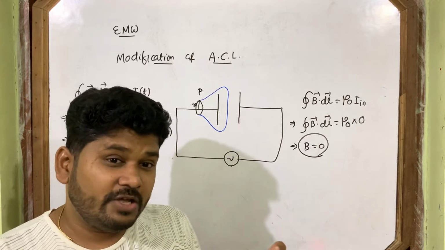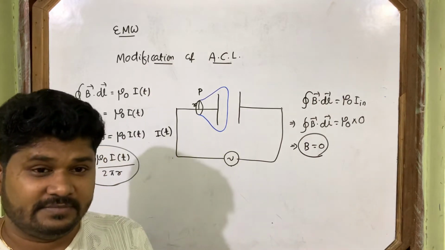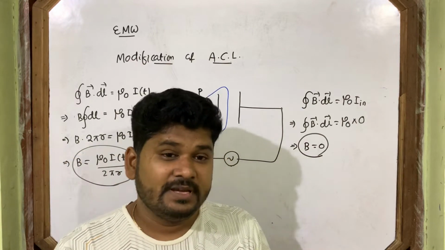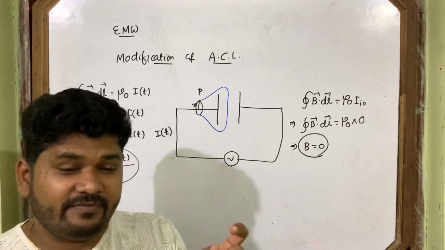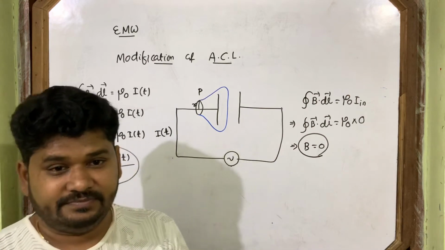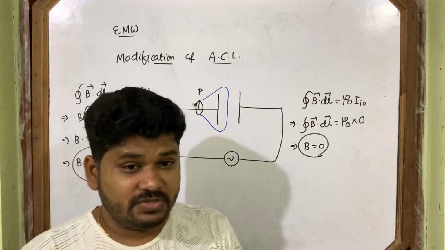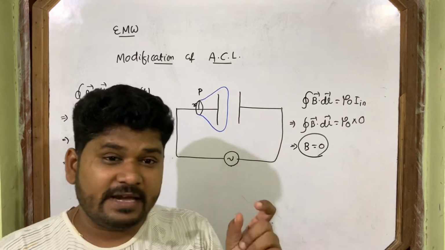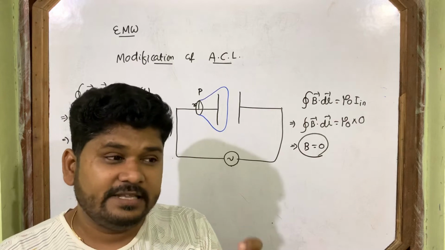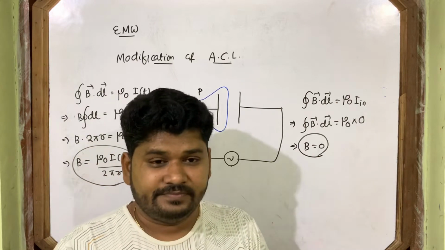According to him, Faraday's law, if you recall, in the electromagnetic induction chapter: changing magnetic flux induces current. Faraday told changing magnetic flux induces current. If magnetic flux changes, then current is induced.